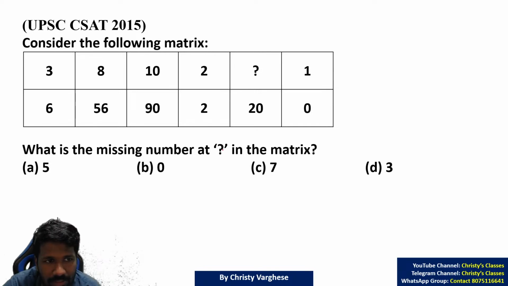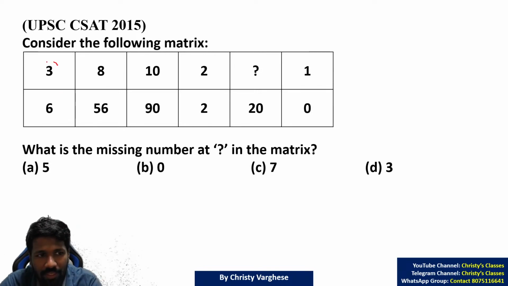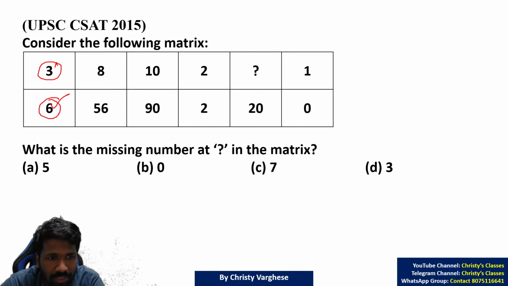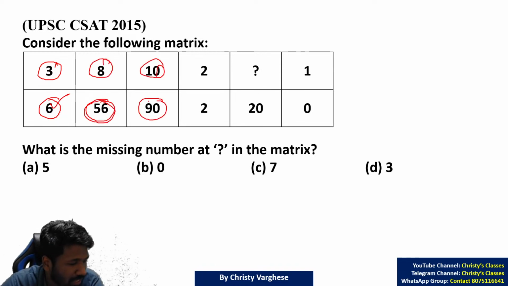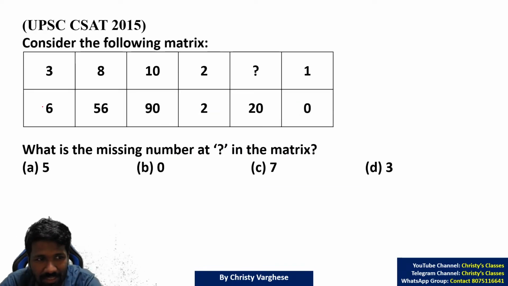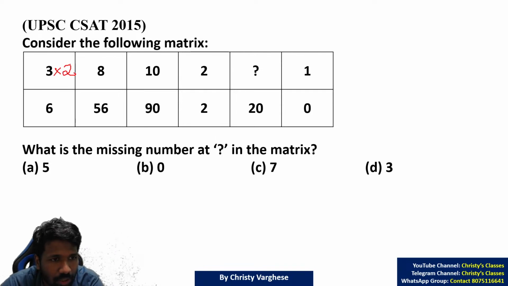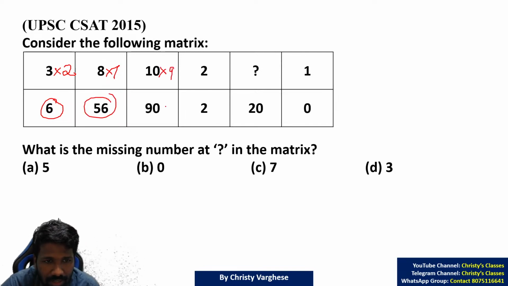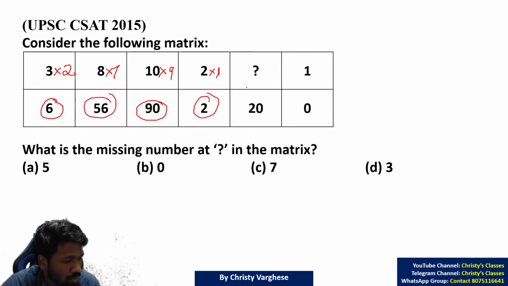But here, when you see 3 and 6, 3 into 2 is 6. 8 and 56, 8 into 7 is 56. 10 and 90, 10 into 9 is 90. Or more clearly, this is nothing but 3 into 1 less than 3, that is 2, so 6. 8 into 1 less than 8, that is 8 into 7, 56. 10 into 1 less than 10, 9, 10 into 9, 90. So 2 into 1 less than 2, that is 2. So something into 1 less than that thing, that is n into n minus 1 is 20.